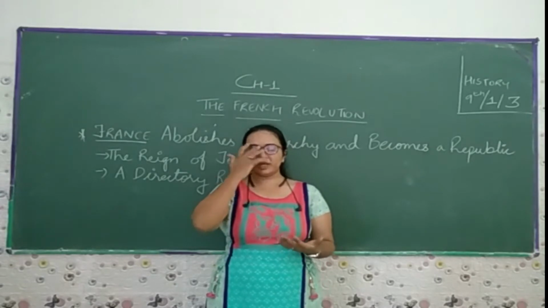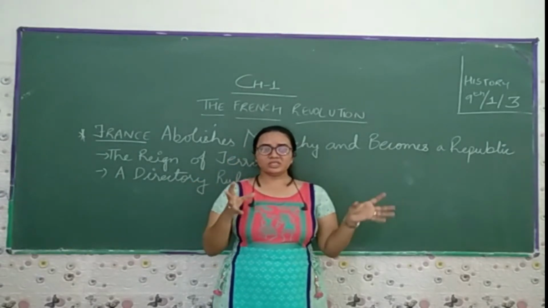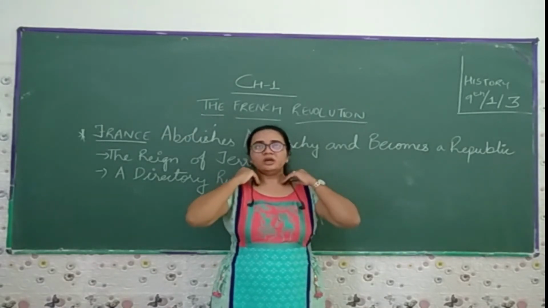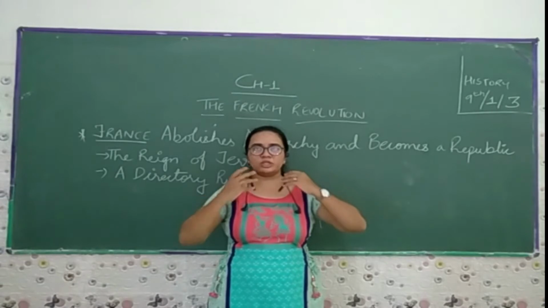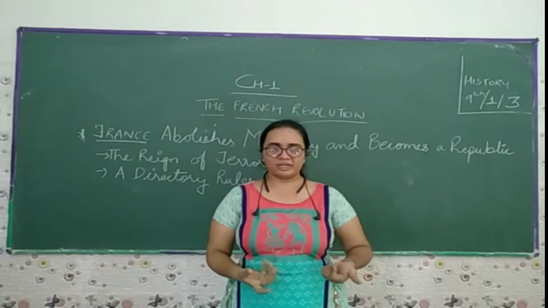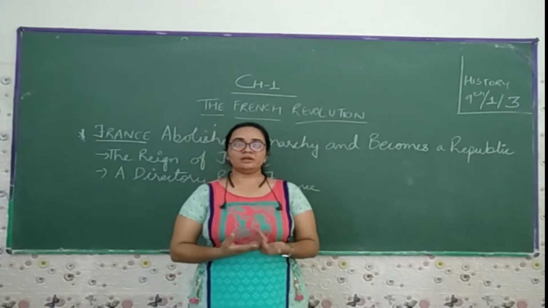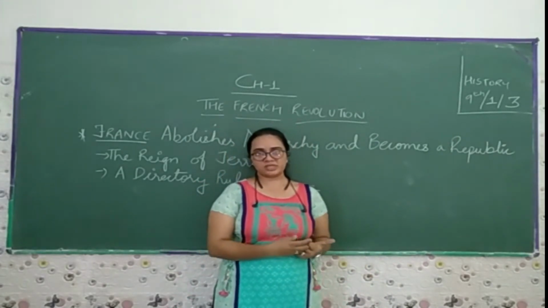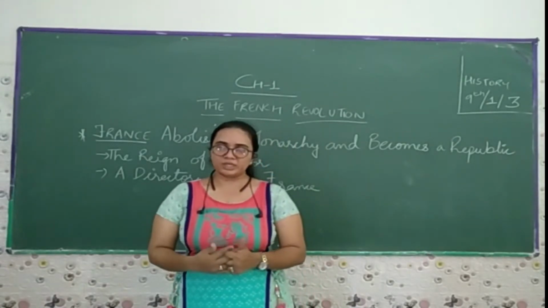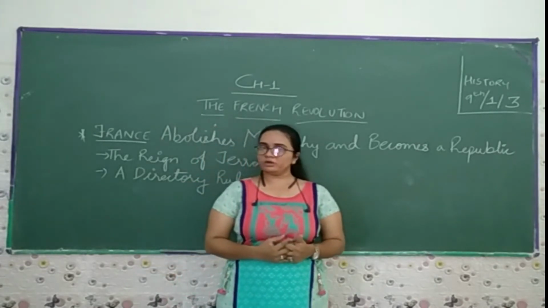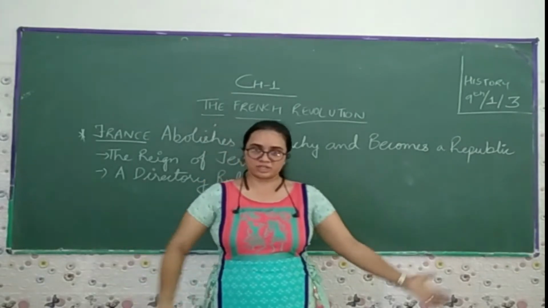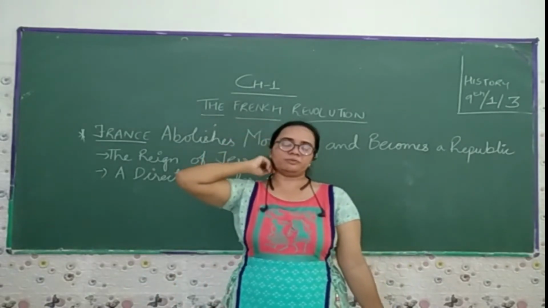Later on we come to know that all the powers came under the king only. So the tax was levied on the third estate people rather than on the first estate or the second estate people. The people in the first and second estates enjoyed certain privileges by birth. When the king wanted to take any decision, like increasing the tax, he had to call a national assembly, where different representatives would discuss.